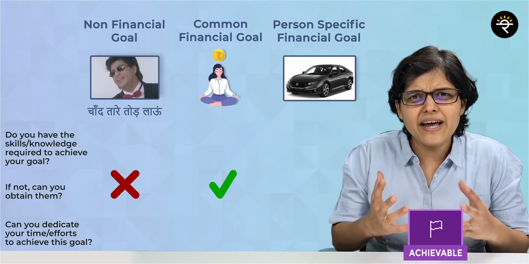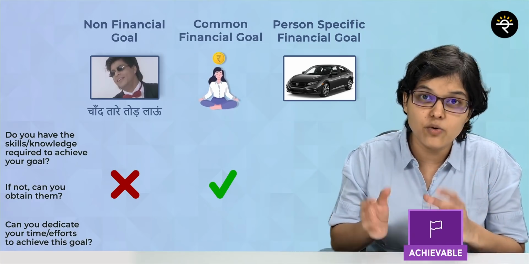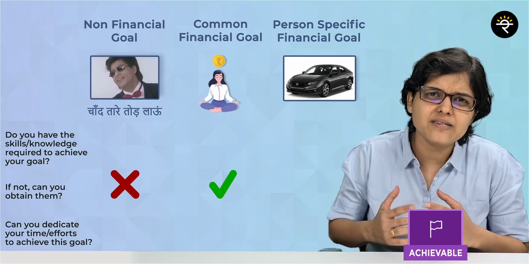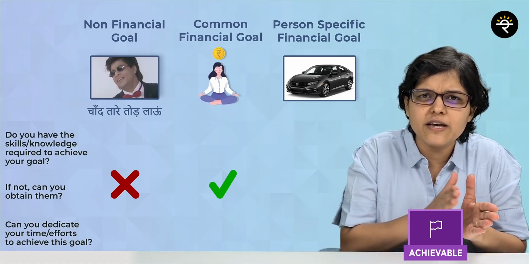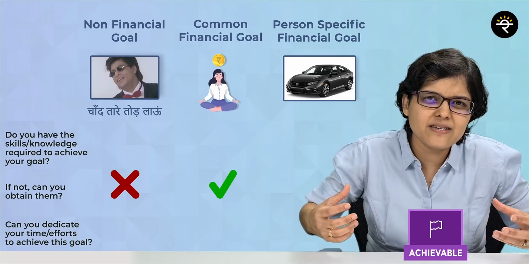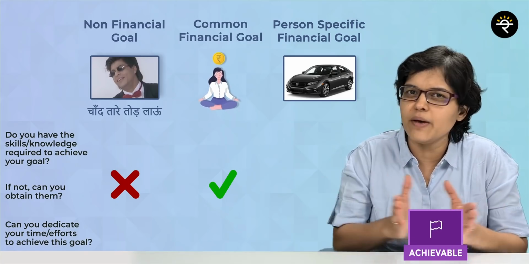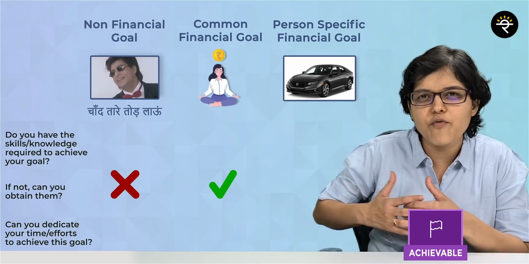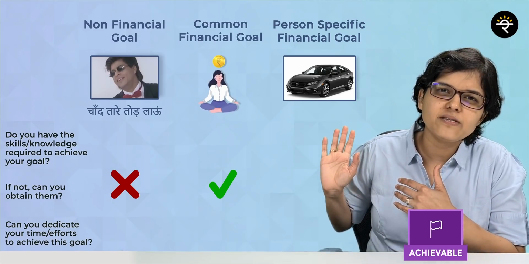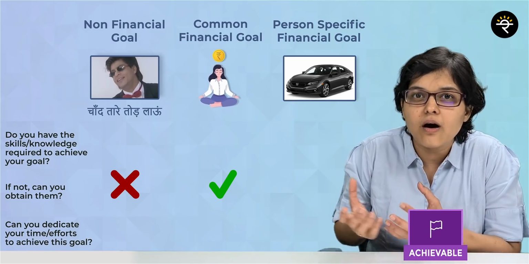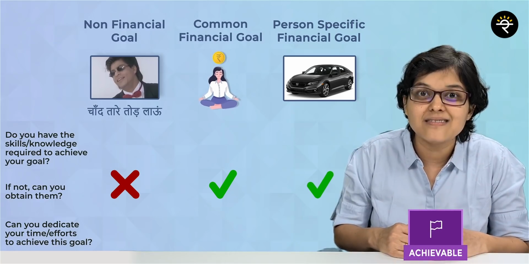Third one, for that, no skill set is required as such, but you require money. So assume that a person says that on an average monthly, I'm able to save 30,000 rupees. So on an annual basis, roughly around 3.6 lakhs, I'll be able to save. So let's say in a time frame of 5 years, will that person be able to achieve his dream car? Answer is yes. So I hope we have understood what do we mean by achievable goals.